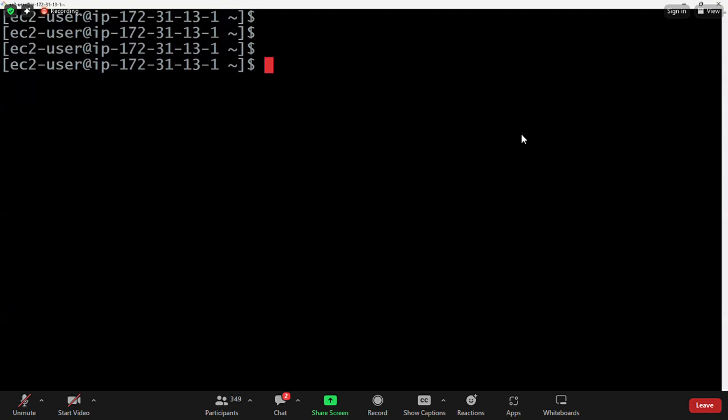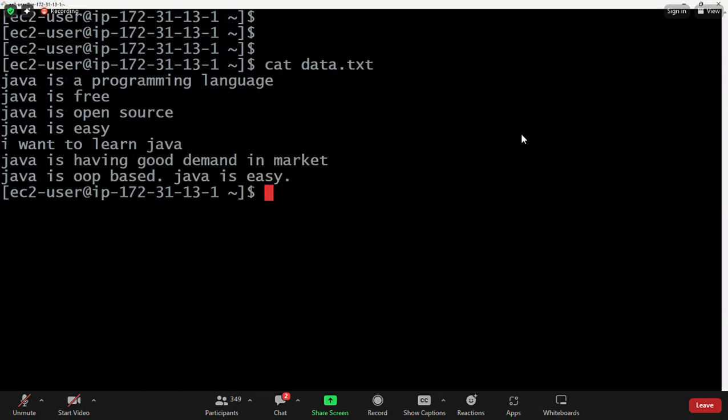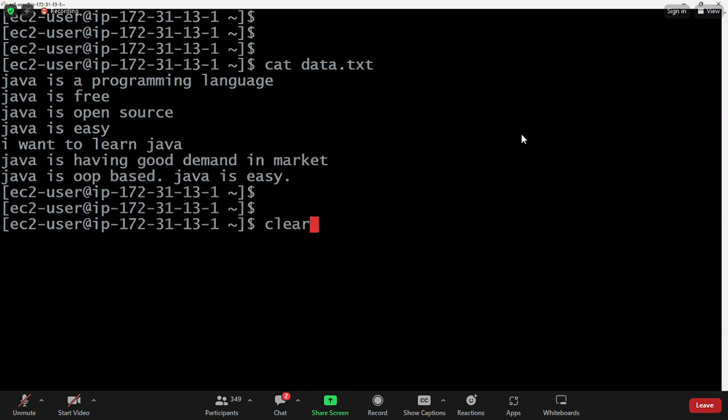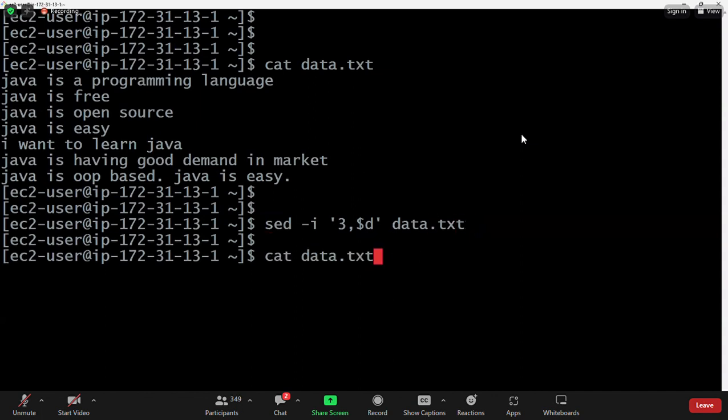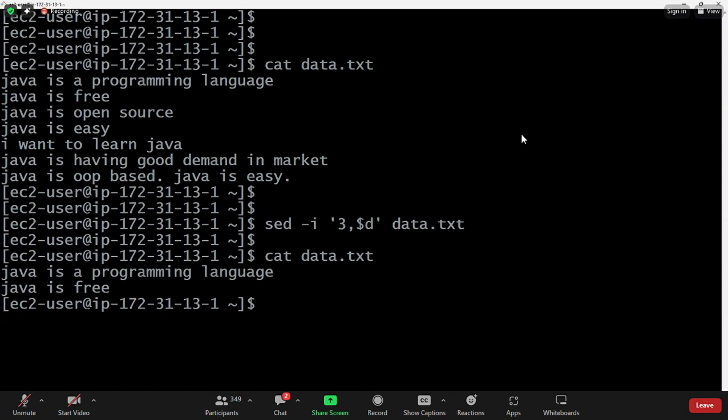Now I created the file again, cat data.txt. Now you see that there are 7 lines of data available. Let me use sed command for that. 3,$d. From third line, everything will be deleted. Only first 2 lines of data are available.